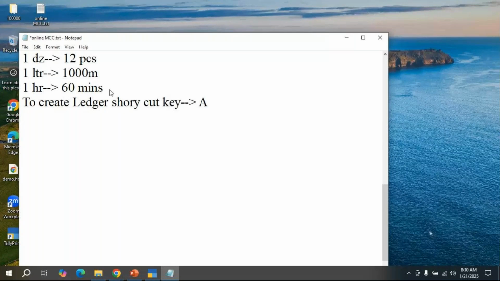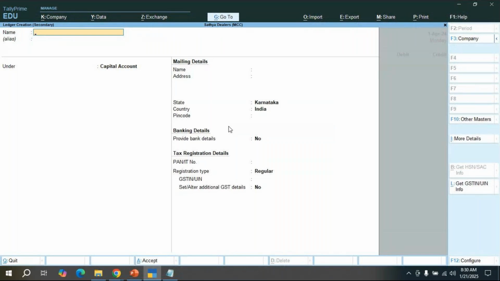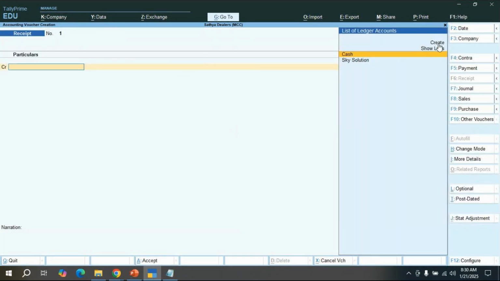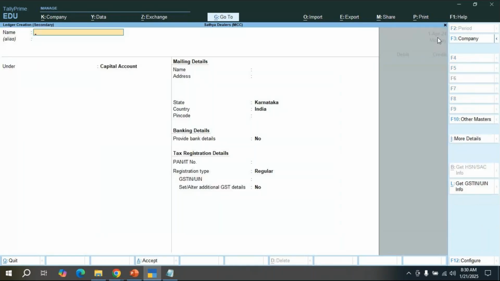Alt plus C. This is the shortcut key for us to create a ledger. Shortcut key is Alt C. Okay, so now directly we can press Alt C also. See, the ledger creation screen is going to open. Or else we can directly click on this create option also. Now the ledger creation screen is going to open.